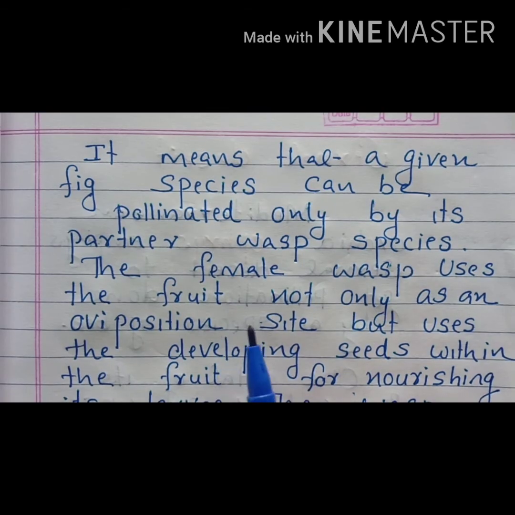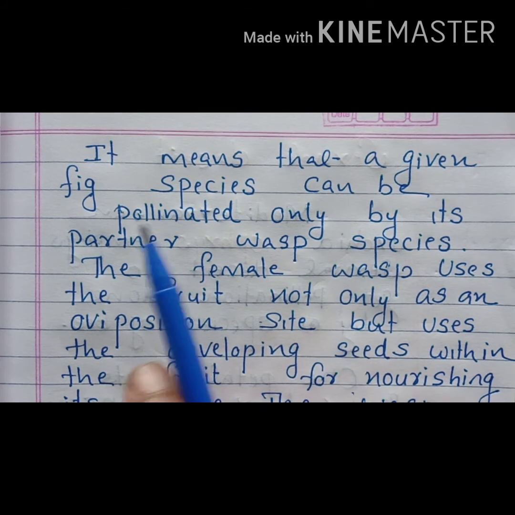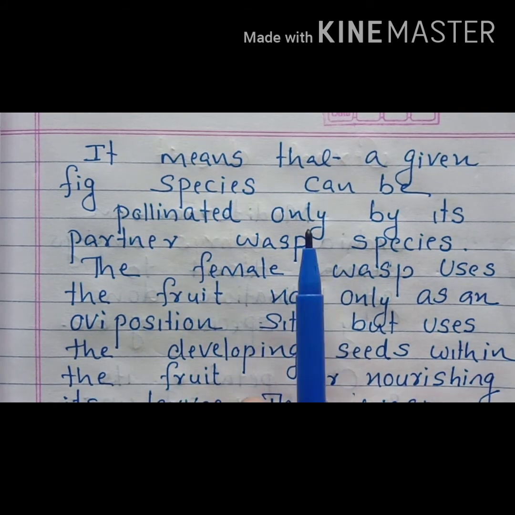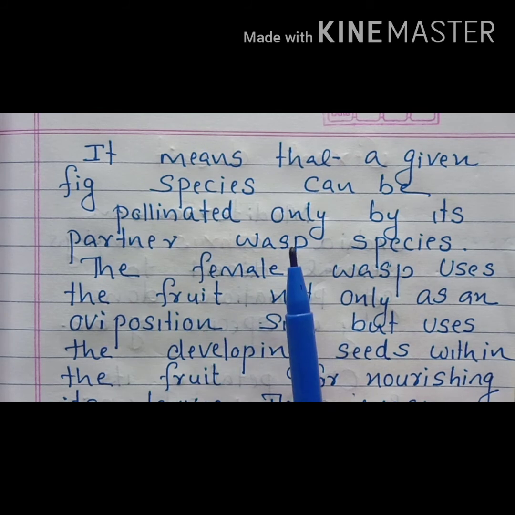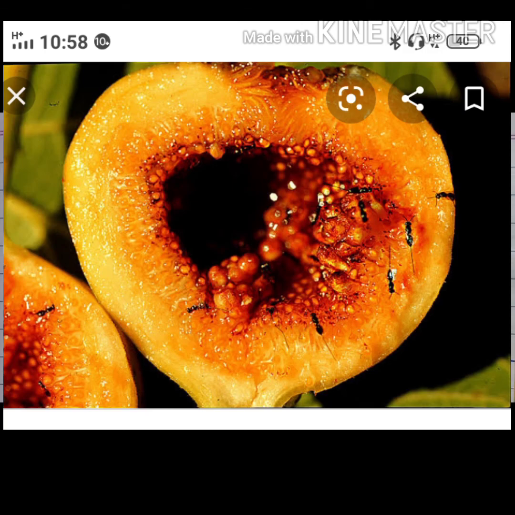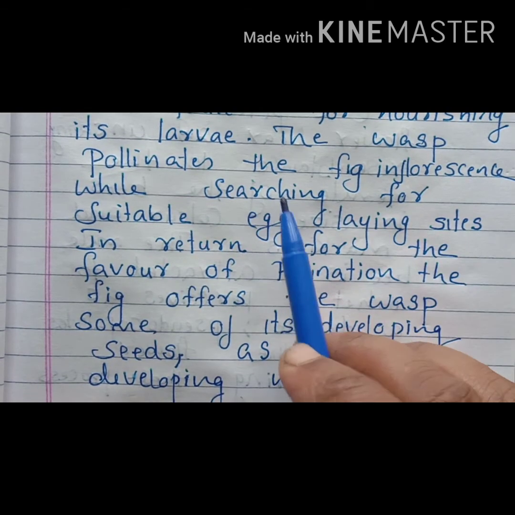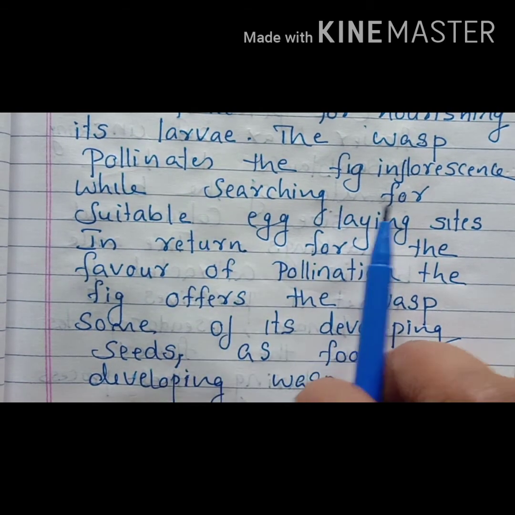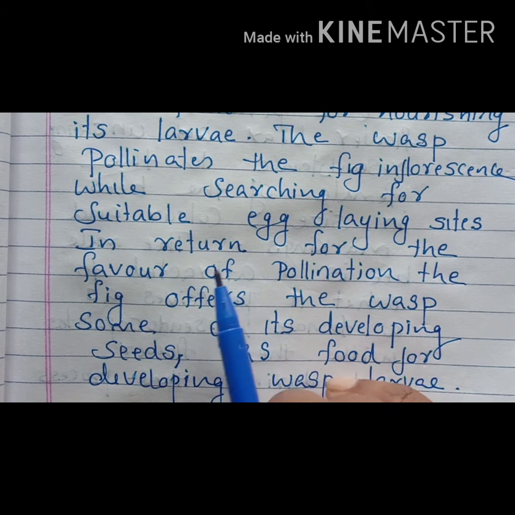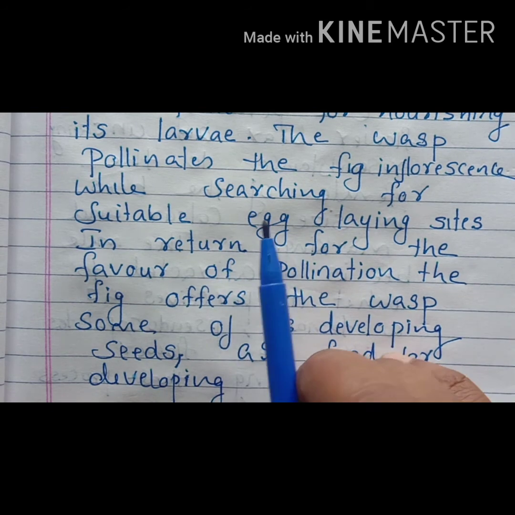How are these tightly interrelated? It means that a given fig species can be pollinated only by its partner, that is wasp species. The female wasp uses the fruit of the fig tree not only as an oviposition site, but uses the developing seed within the fruit for nourishing its larvae. The wasp pollinates the fig inflorescence while searching for suitable egg-laying sites. So here both the partners are mutually benefited.